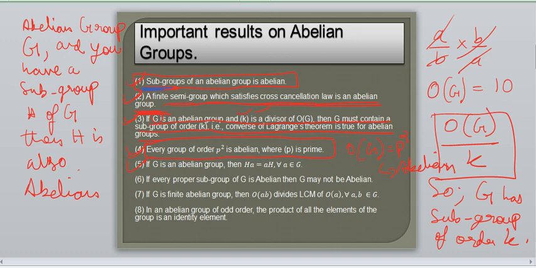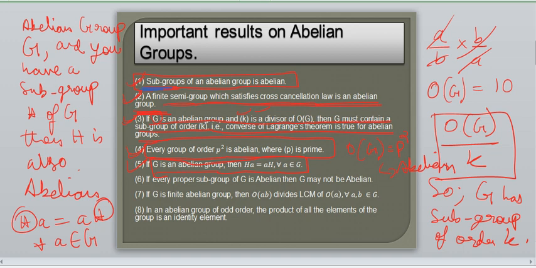What does it say? If G is an abelian group, then HA is equal to AH such that A belongs to G. This type of thing you have to just remember. This is a law. What is H? I think this will be a subgroup of G, and the element A will belong to G. When you multiply that with the subgroup, you get A into H. If you do H into A, you will get the same thing as A into H. Then it becomes an abelian group.